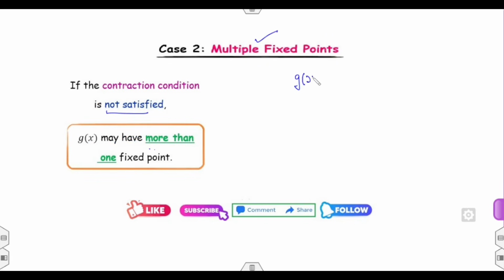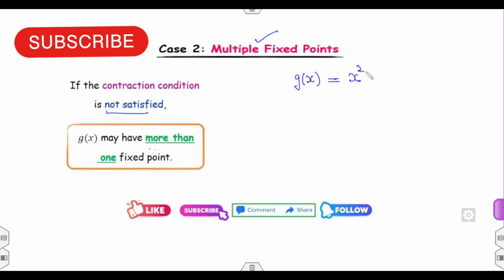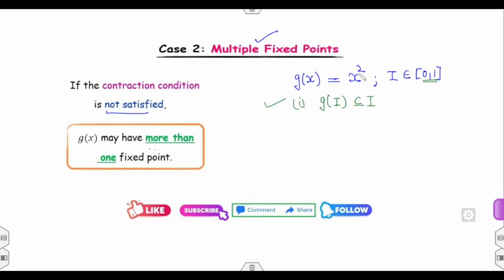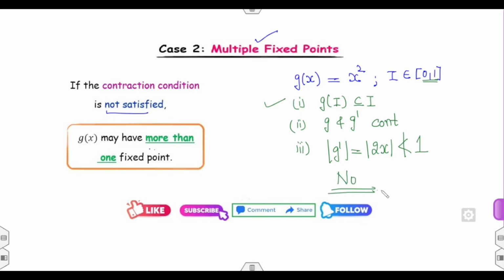For example, if I consider g(x) equal to x² and the interval I as (0,1), clearly the first property, g(I) is a subset of I, is satisfied, because if you take any value inside x², it will remain between 0 and 1. The derivative: g and g prime are both polynomials, so yes, it's continuous. But if you look at the third property, what is g prime? g prime is 2x. Will it be less than 1 always? No. Fine. That means it does not satisfy the contraction mapping, so it will not give you the unique solution.